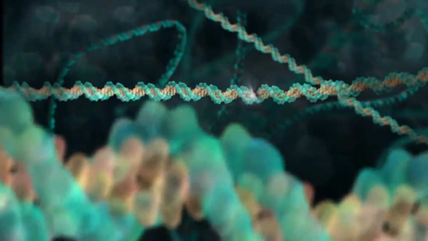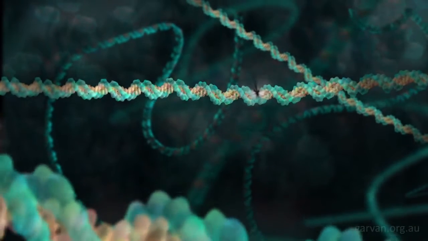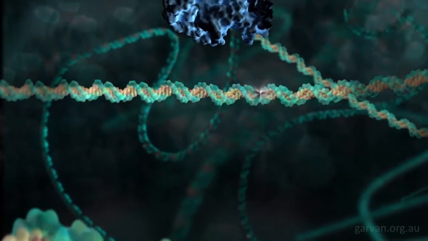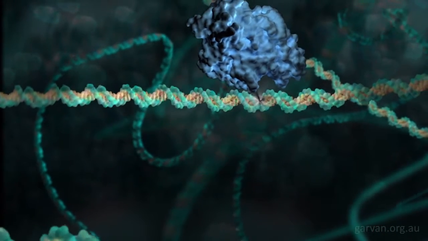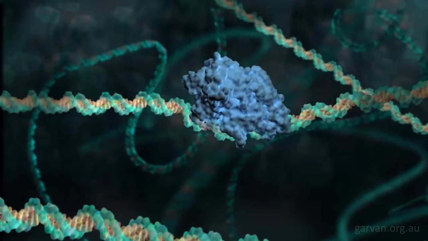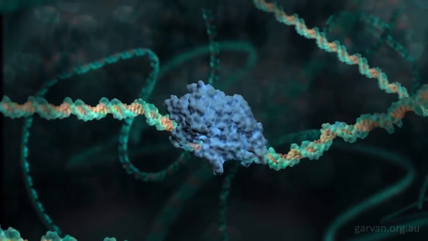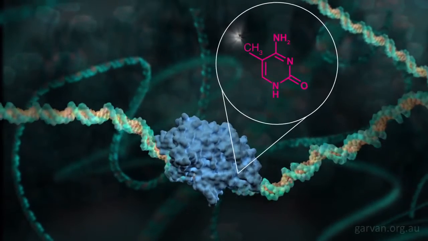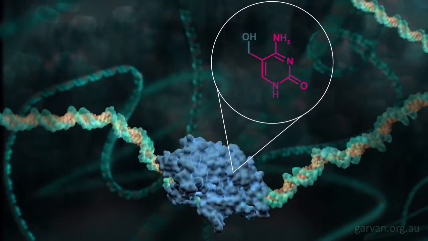Methylation and demethylation of DNA occurs in a delicate balance that is potentially influenced by environmental triggers such as diet or disease to affect gene expression. Here we see the enzyme TET binding to methylated DNA and causing a chemical change to the methyl tag.